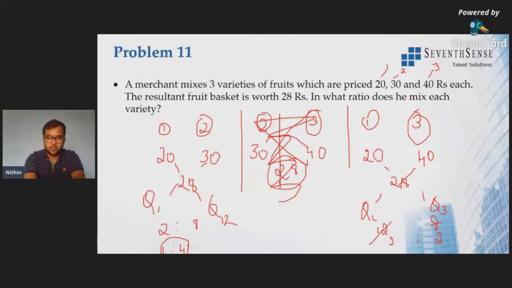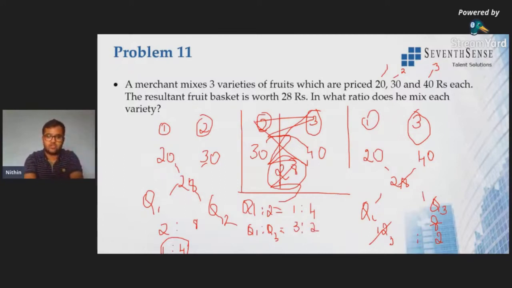So now we'll solve it accordingly. Q1 is to Q2 is 1 is to 4. Now Q1 is to Q3 is 3 is to 2, right? Now we need to find out the three ratios, right?